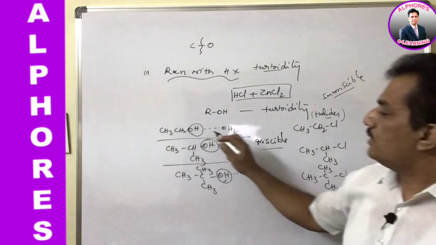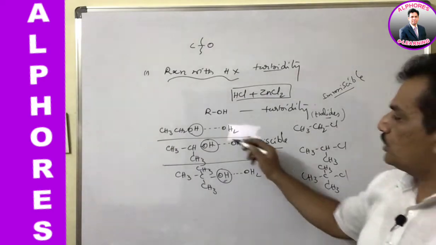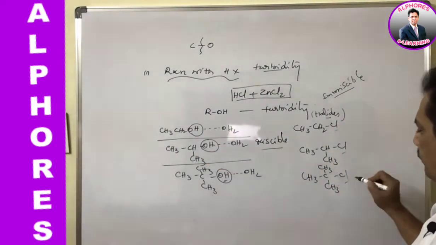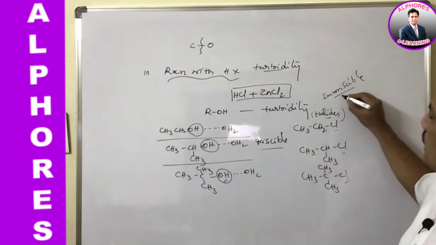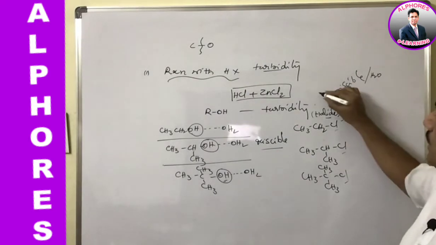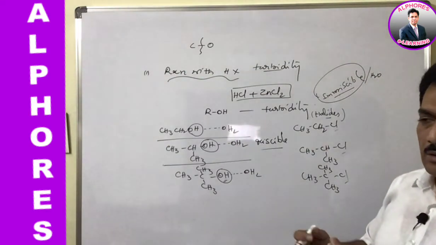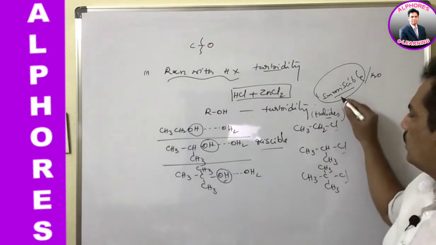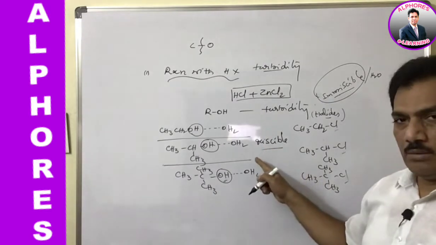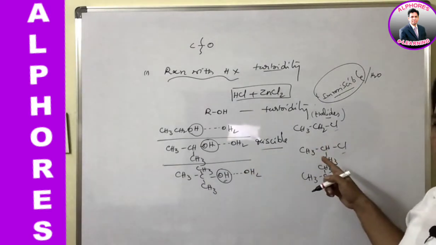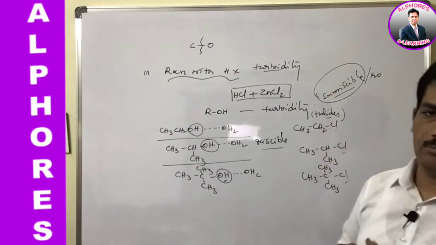Clear? When they are in alcohol form, they are miscible, thereby a pure solution will form. But once the alcohol OH group is replaced by halogen, their halides, that is primary, secondary or tertiary halides, are immiscible in water, and when they are immiscible, automatically they come out as a precipitate. It is nothing but a semi-precipitate will form, because they do not have the capacity to mix with the water. Are you following? Mixable is nothing but soluble. And immiscible means they are completely not soluble. Why? Because they do not have the capacity to form hydrogen bond.